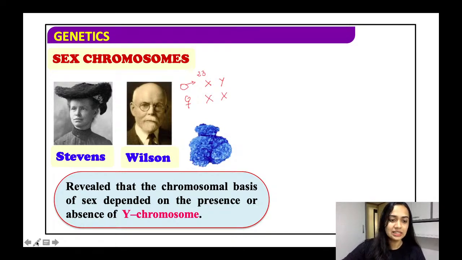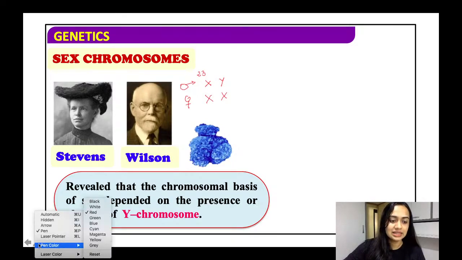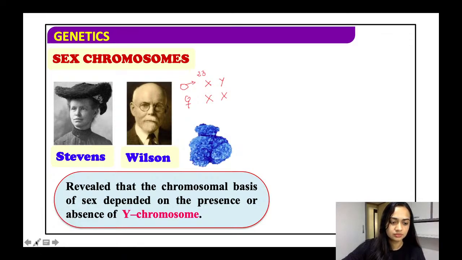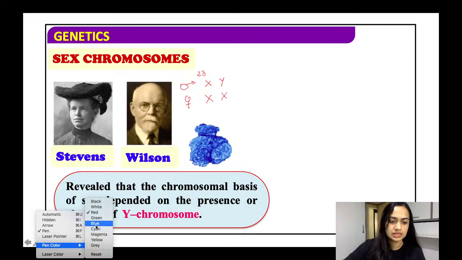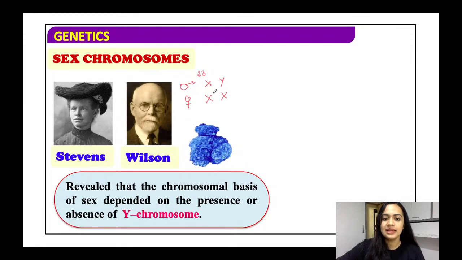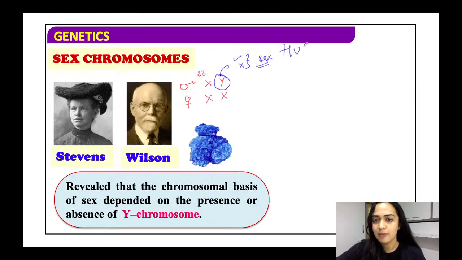So basically, Stephens and Wilson, they determined that in the male, this Y chromosome, its presence or absence will determine the sex of an individual. How? Let us consider the example of a human and we'll just make a Punnett square. So this part is my male and this is my female.